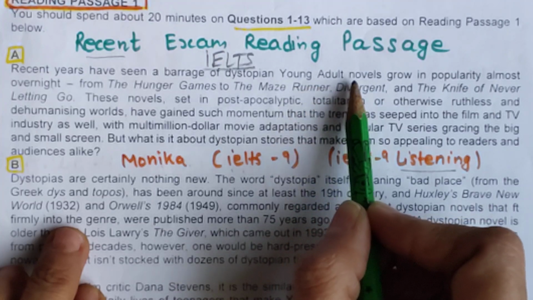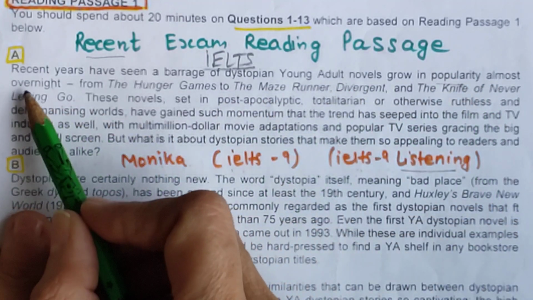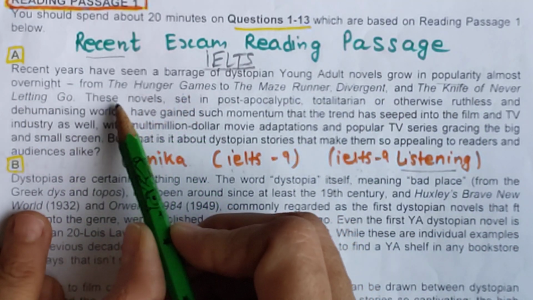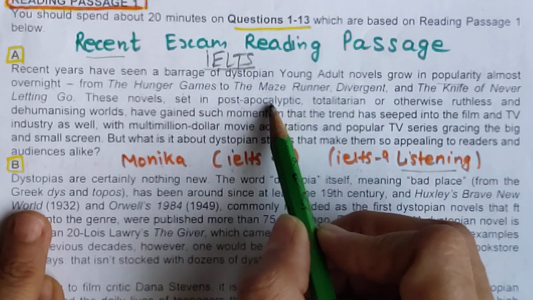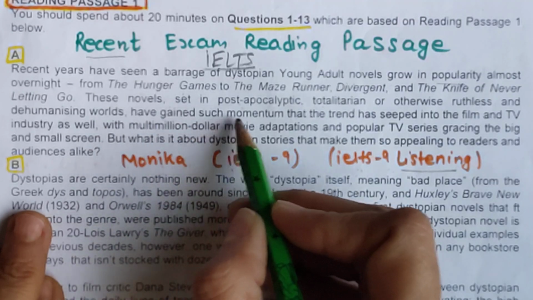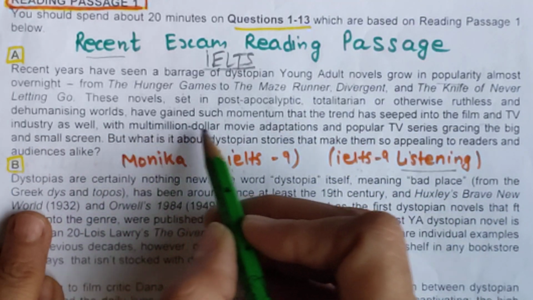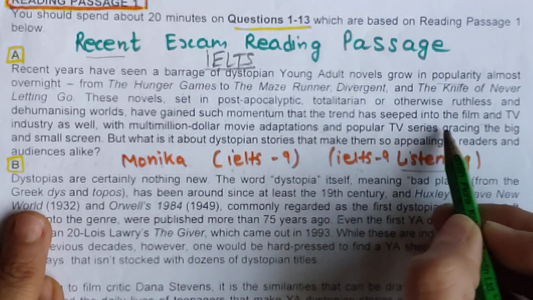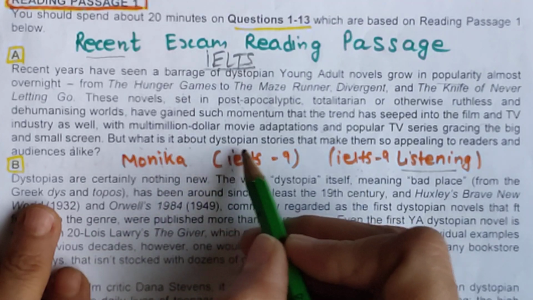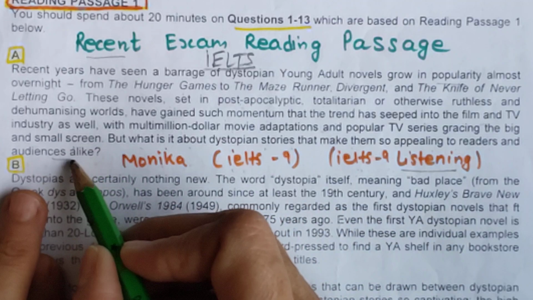Young adult dystopian novels grow in popularity almost overnight. These novels, set in post-totalitarian or other ruthless worlds, have gained so much momentum that the trend has seeped into the film industry, with multi-million dollar TV series gracing the big and small screen. But what is it about dystopian stories that makes them so appealing to readers and audiences alike?